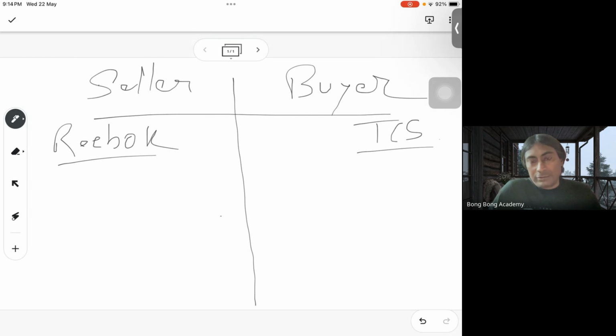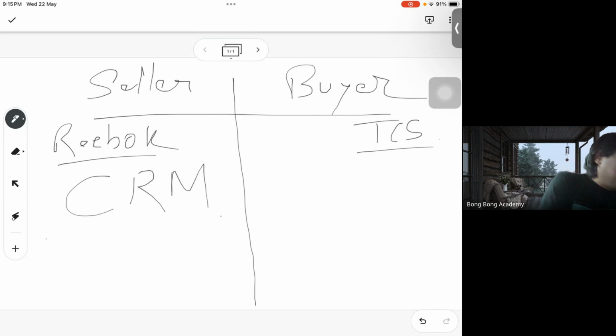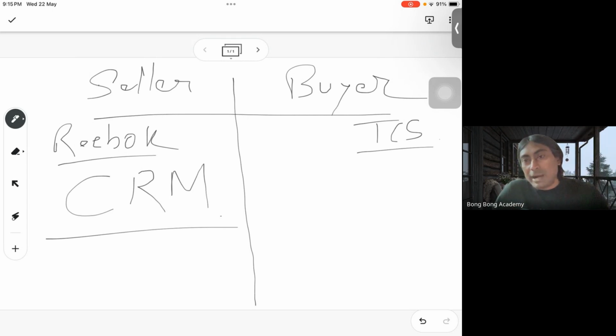So there is a software called customer relationship management, right? So somebody wants to manage the relationship with the customer. Who is trying to manage the relationship with the customer? Reebok. That means the seller is trying to manage a good relationship with his customer, right? So CRM is the necessity of the selling body. The buyer is the customer. The buyer's information will be stored in CRM, but CRM will be purchased or used by the selling organization. Is it clear?